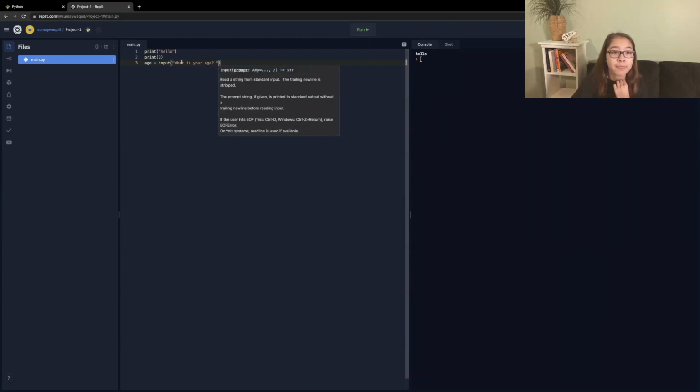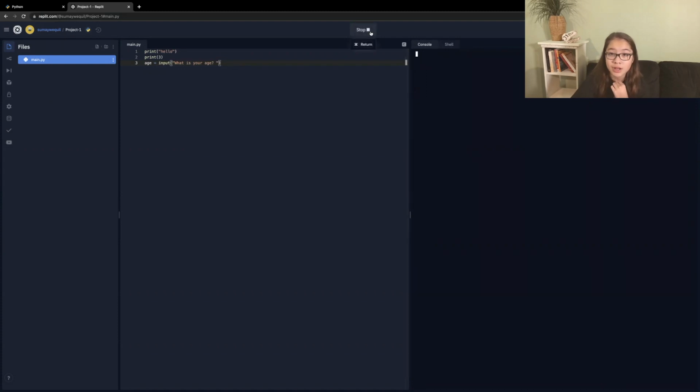And then basically what this would do is it would print what is your age and then allow you to input whatever your age is. So let's run. It says hello 3, what is your age? And I'm just going to say I'm 55. I'm obviously not. And then if I enter, nothing happens because we need to actually print what age is. So then if afterwards we print not age inside of quotation marks, but age as a variable, then if I say, what is my age? And I input 55, then it will then give us back 55.